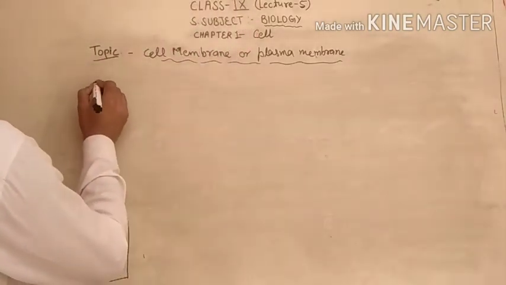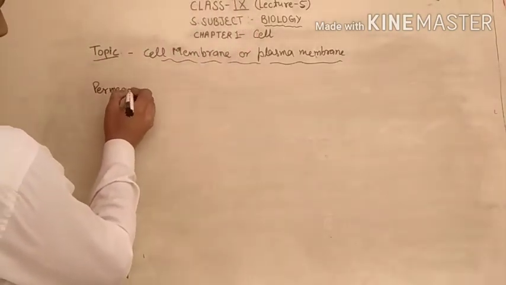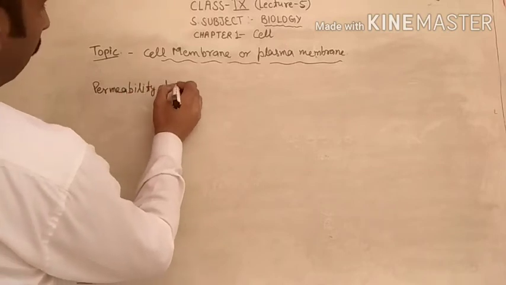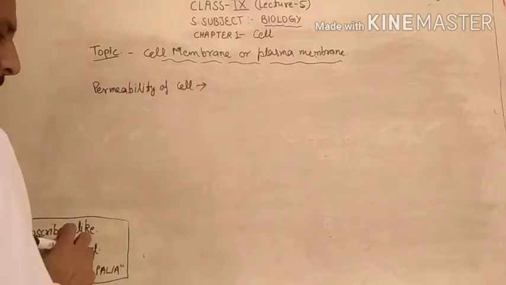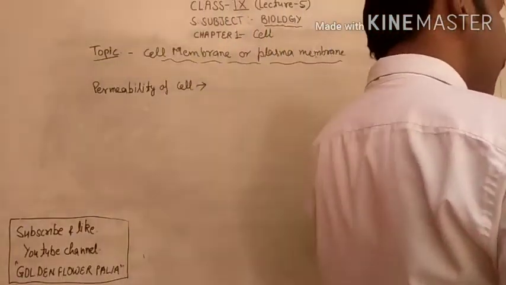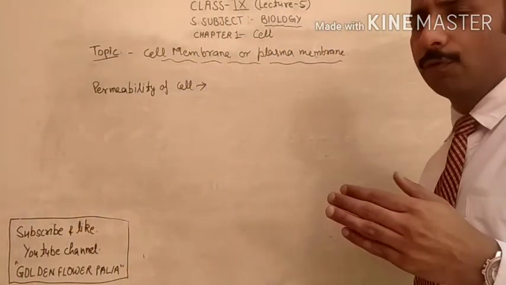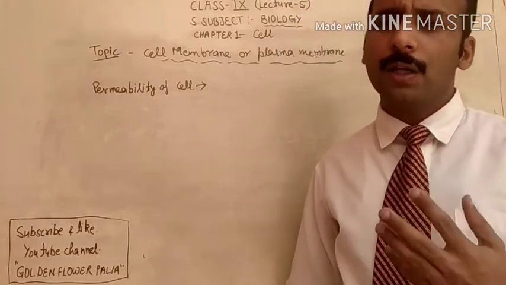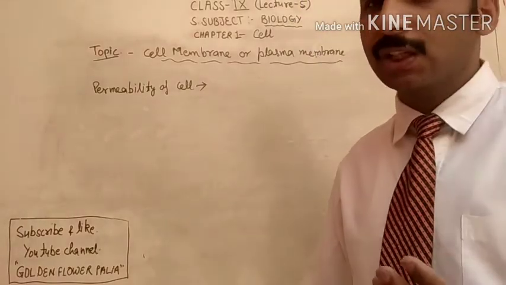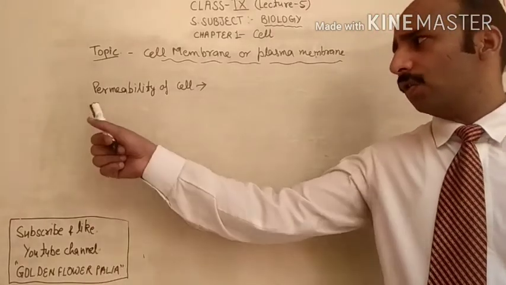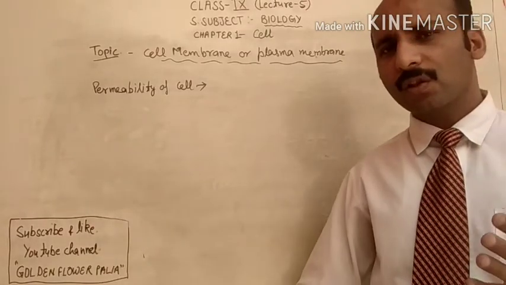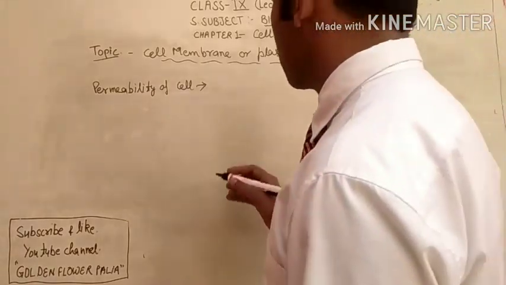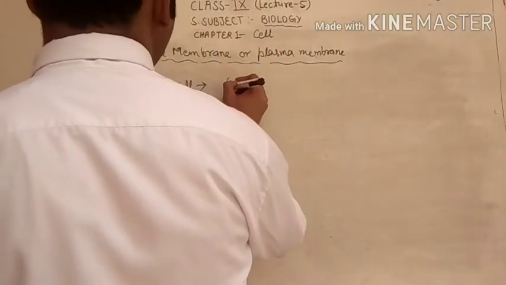Next is the permeability of cell. Now, permeability means the cell allows the movement of substances from outside to inside and inside to outside. So due to this nature of the plasma membrane, it is called permeability. On the basis of permeability, the plasma membranes are of four types.